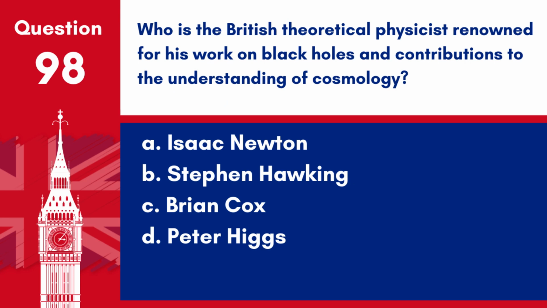Question 98. Who is the British theoretical physicist renowned for his work on black holes and contributions to the understanding of cosmology? A. Isaac Newton. B. Stephen Hawking. C. Brian Cox. D. Peter Higgs. Answer: B. Stephen Hawking. Hawking's work on black holes and the theory of relativity has made significant contributions to the fields of cosmology and quantum gravity.